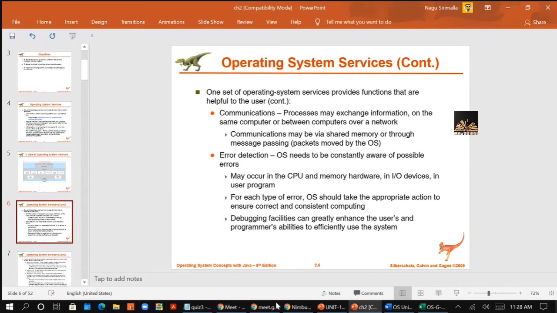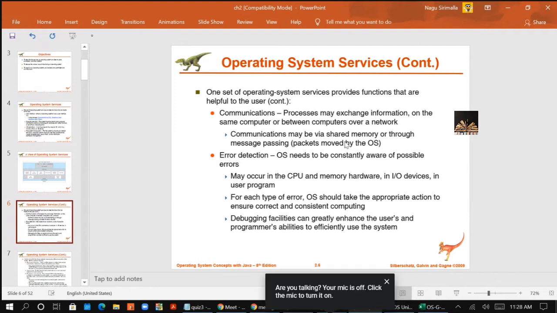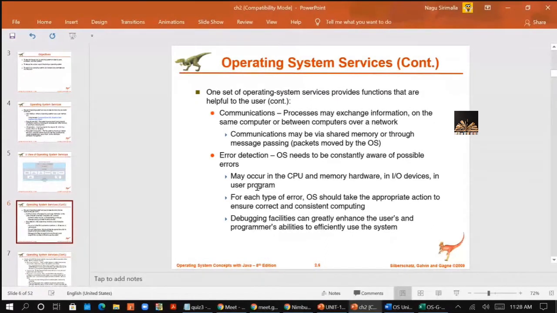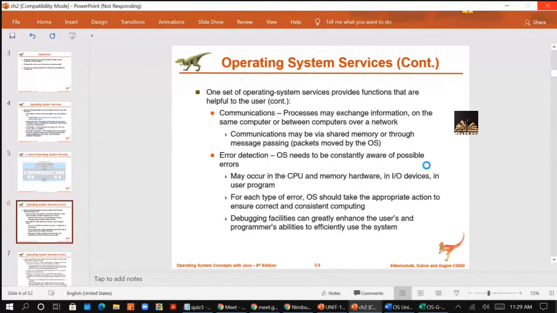So the OS needs to be constantly aware of the errors. The errors can be CPU and memory hardware errors, IO device errors, or user program errors. I gave you some examples. A user program error can be an arithmetic overflow. An IO error means there is no paper in the printer or a connection failure to the IO device.